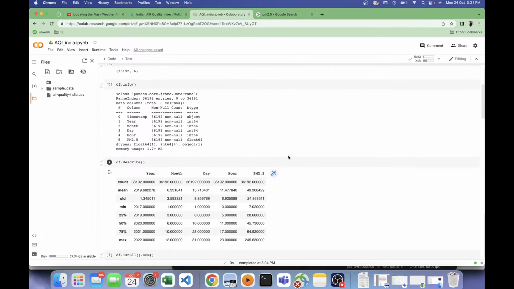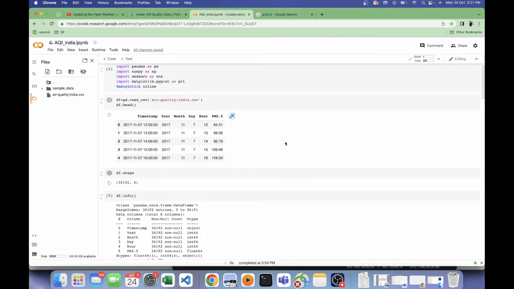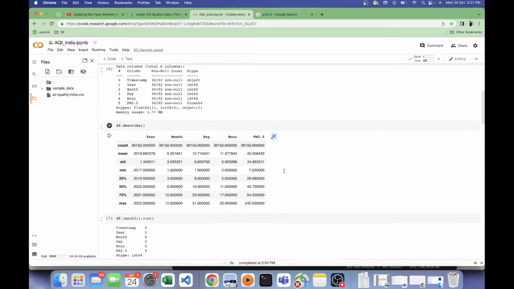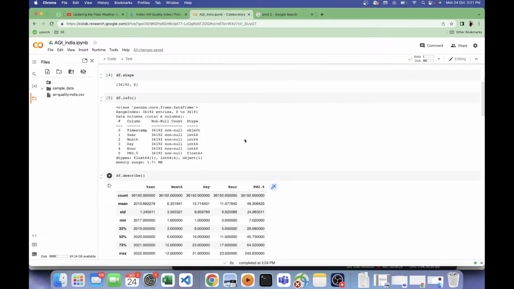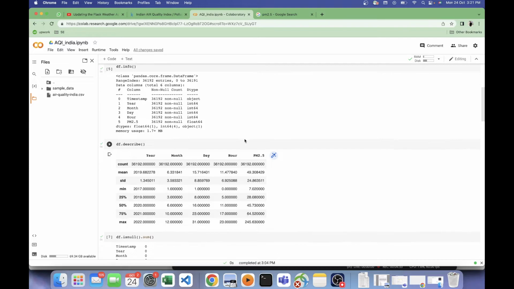Okay, so currently we don't have location data. Maybe we need a better data set to have that view. Currently these values are the aggregated values for the entire India, but that is not true, because across India we will be having different PM25 values for different locations.